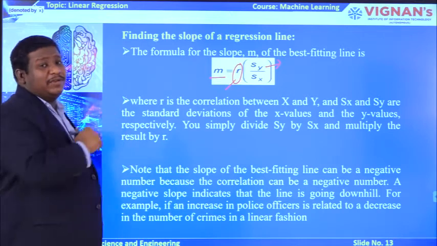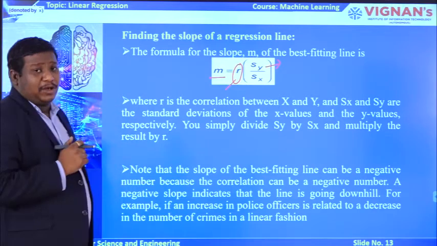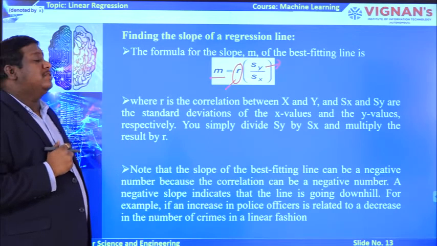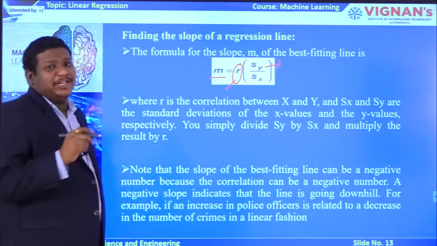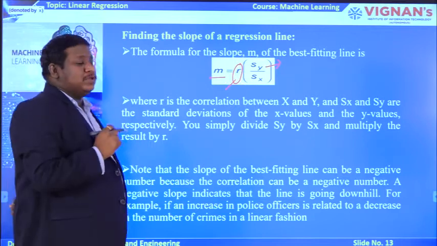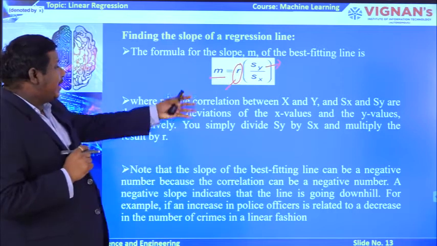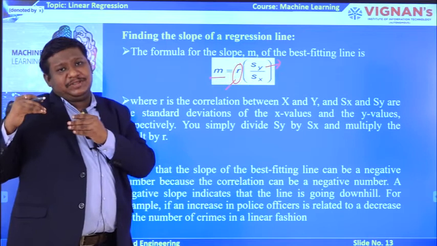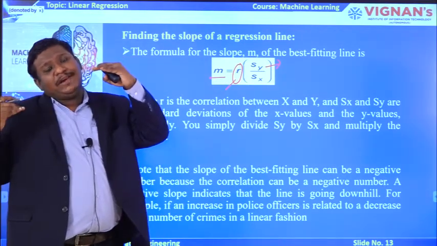So, the slope of the regression line can be calculated by the product of the correlation between x and y, the dependent and independent variables, with the ratio of the standard deviation of y with respect to the standard deviation of the x values. That is the slope of the regression line we need to calculate. So, in this regression we can understand that when the x value increases, the y value also increases. Similarly, if the x value decreases, automatically the y value also decreases.